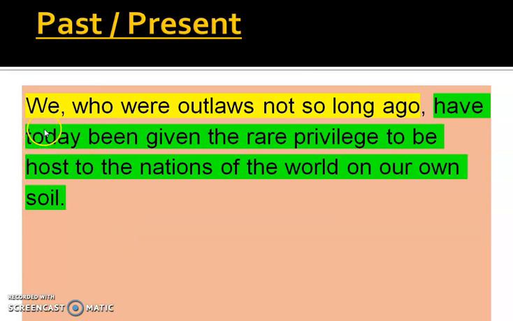If you look at it carefully, if we match this word we and extend it to have, it would result in one sentence or a clause. We have today been given a rare privilege to be host to the nations of the world on our own soil. But who were outlaws not so long ago? This is a dependent clause inserted between two commas, and that is how past has been brought into a sentence which was actually written in present tense.